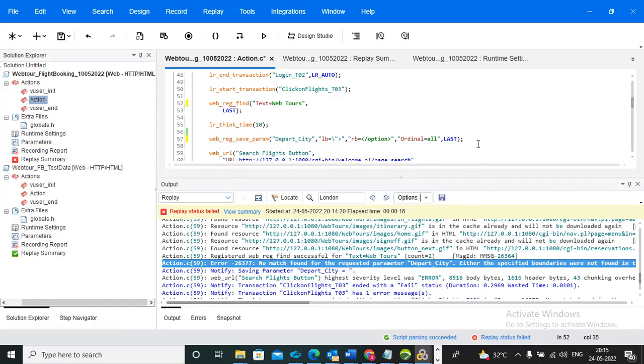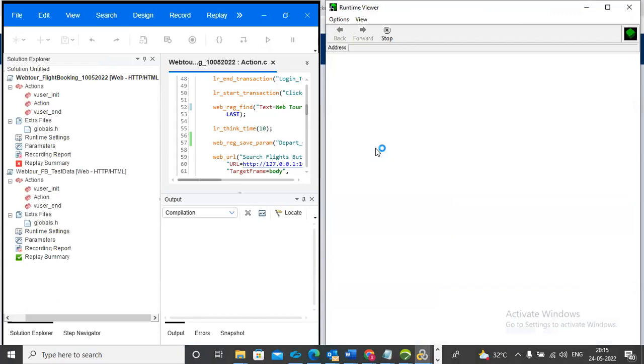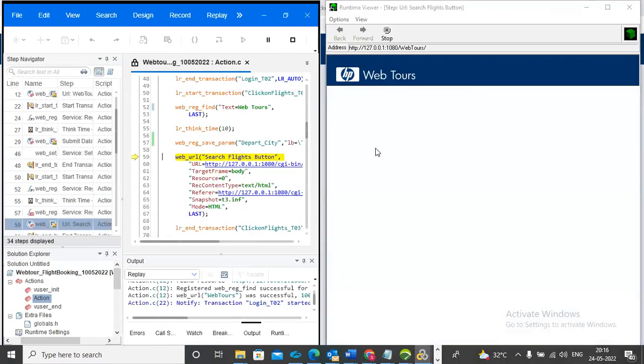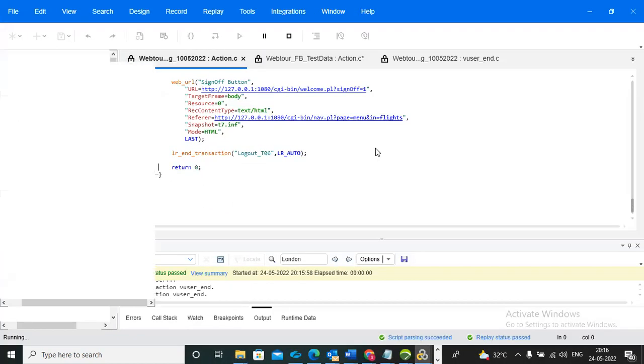So you need to redo the script. That is why, while doing the script, don't enter any extra values, colon or dot. So now again we can execute. See, the script has passed.